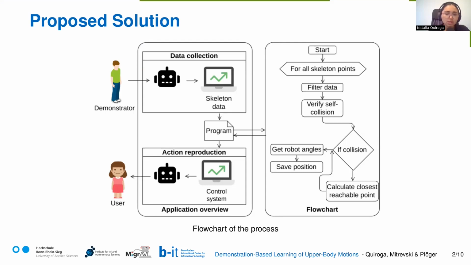This helps us to predict if a collision is performed. If that's the case, we calculate the closest reachable point to the point that is in conflict with the robot. Then we get all the angles in the safe position. To reproduce any action, we will use a control system, and the action can be reproduced at any point to show to a final user.